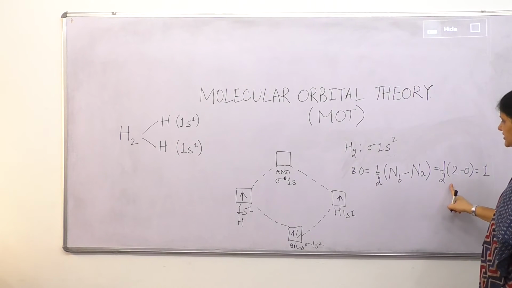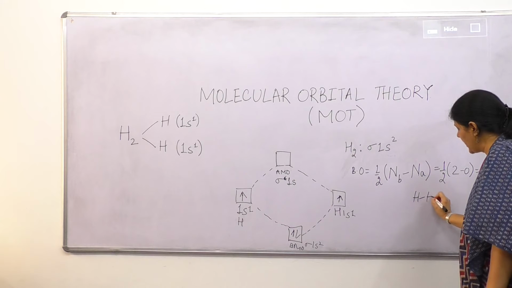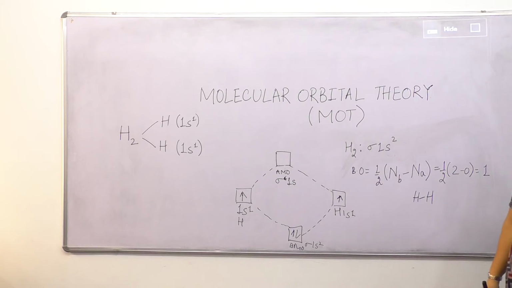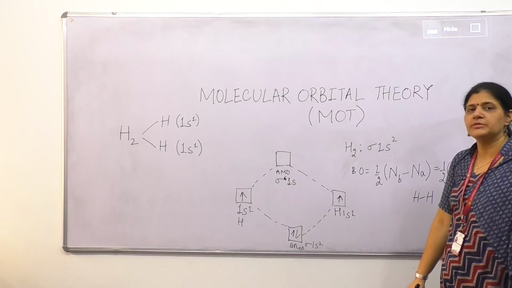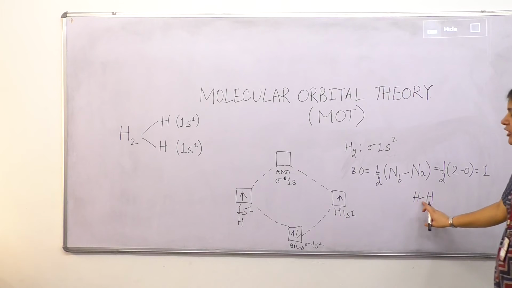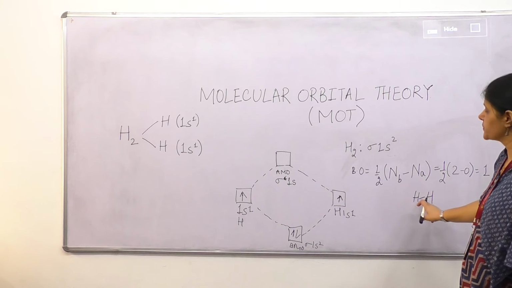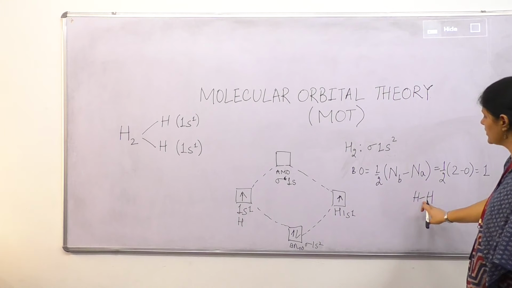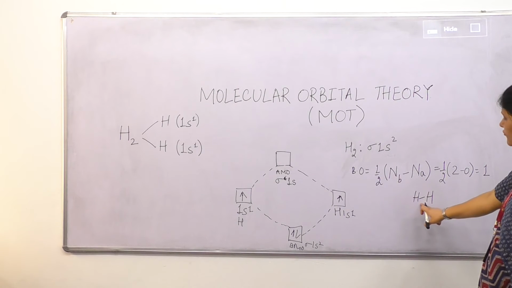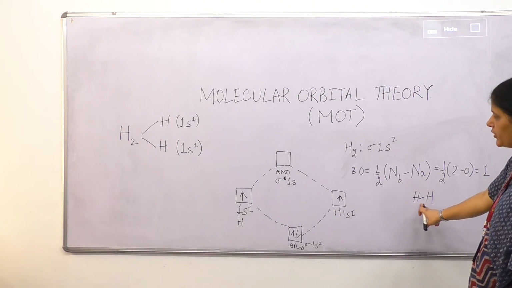And 1 means hydrogen molecule has a single bond. Bond order denotes the multiplicity of the bond, or the number of bonds present in the molecule. Bond order 1 means hydrogen molecule has a single bond.